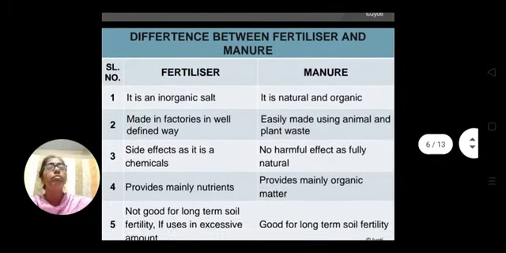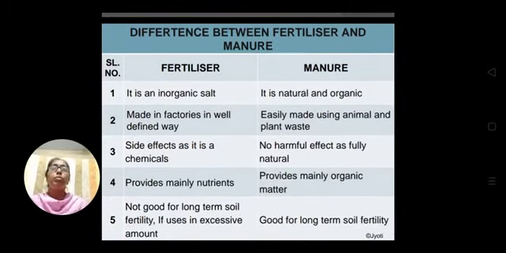Now, why fertilizers and manures, and which should be preferred by the farmers? No doubt fertilizer is easy to purchase from the market and directly apply in the soil, and it will provide a huge amount of nutrient to the soil.